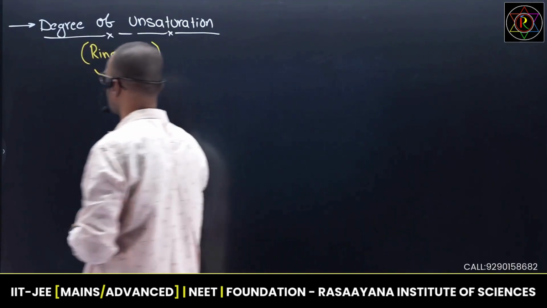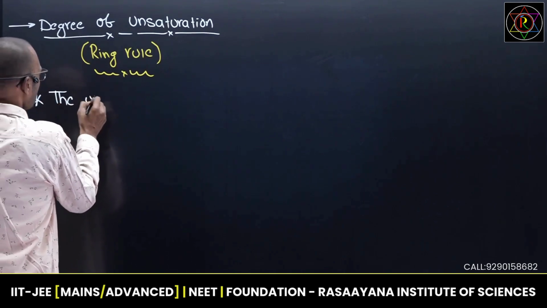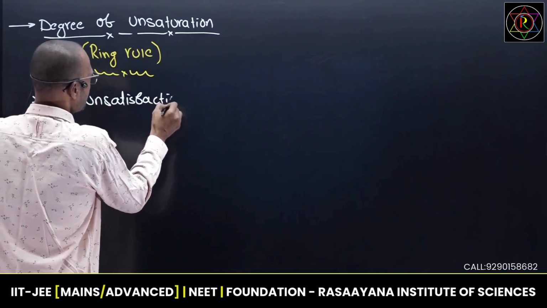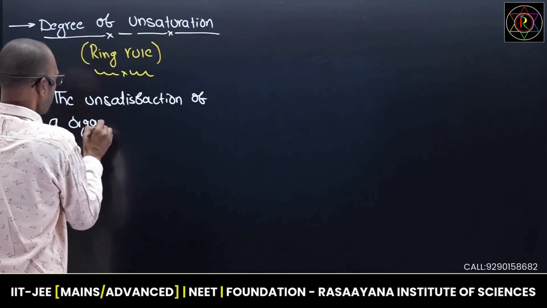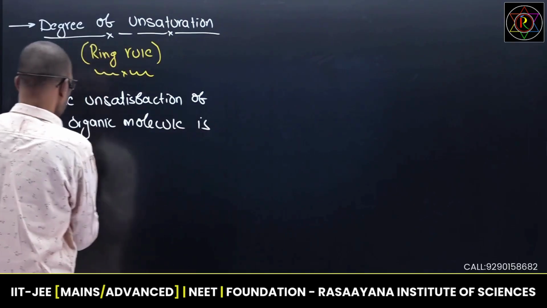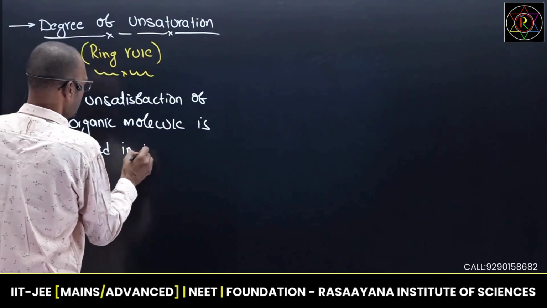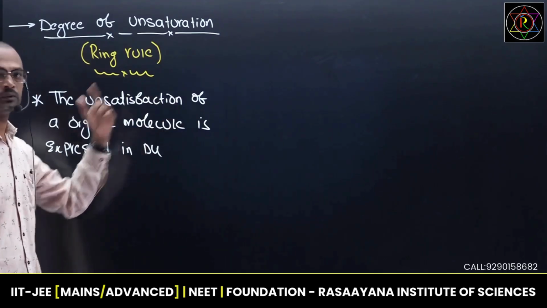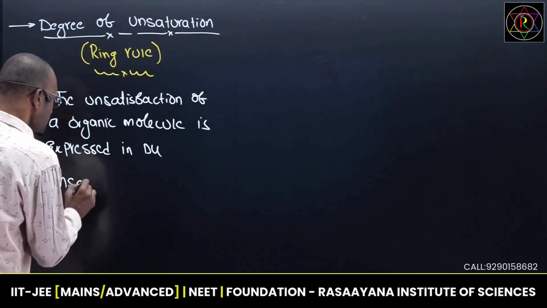So we can also define it like this. Degree of unsaturation is nothing but the unsatisfaction of an organic molecule. Unsatisfaction of an organic molecule is expressed in DU. Degree of unsaturation is nothing but how much an organic molecule is unsatisfied. So indirectly I am saying unsatisfaction is nothing but unsaturation.